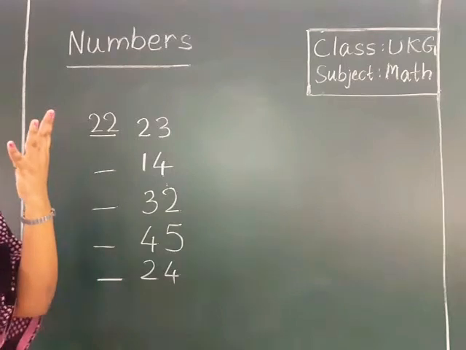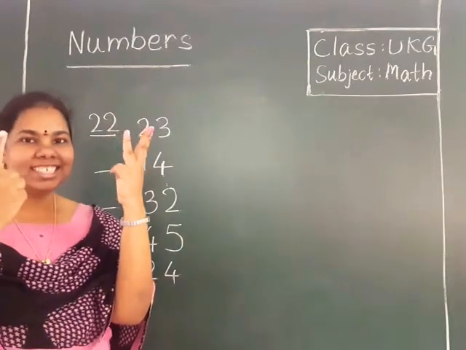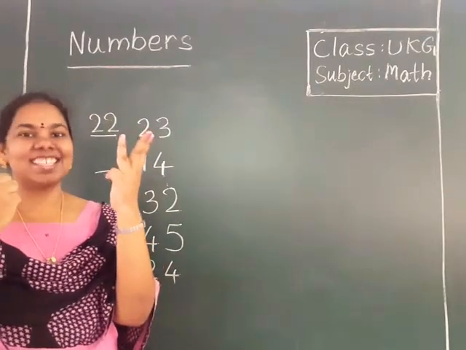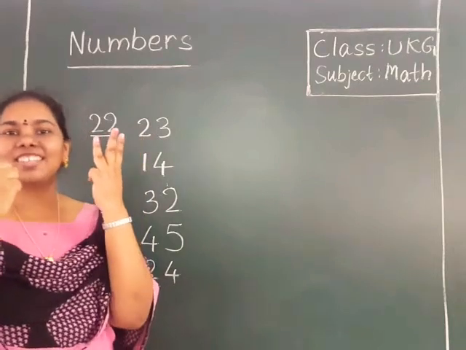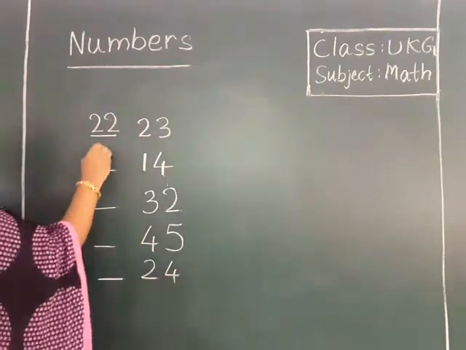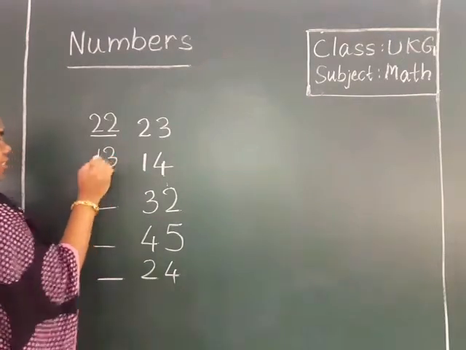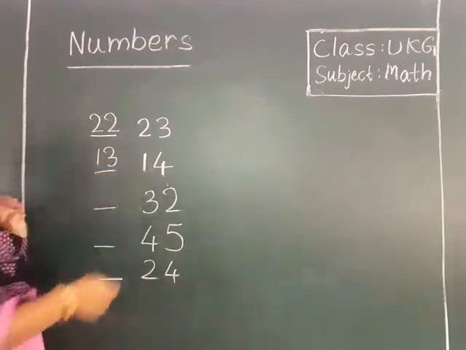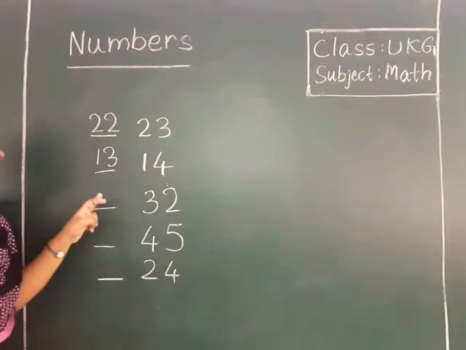What should you do? You should close one finger. Close one finger. Yes. Now what is this number? 1, 3 is 13. 13 comes before 14. Yes, 13, 14, correct, no? We should write here like this.